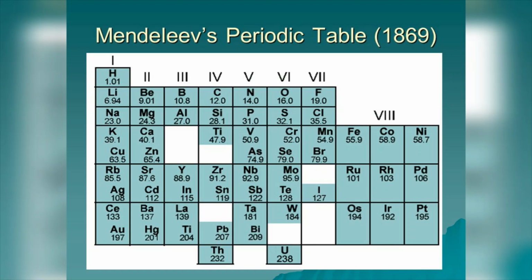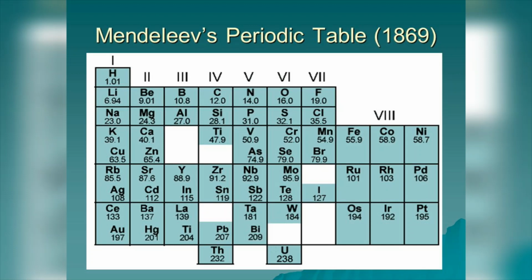Let us see features of Mendeleev's periodic table. Mendeleev arranged the elements in horizontal rows in an increasing order of their atomic masses, and he placed the elements with similar properties one below another, forming vertical columns. He called the horizontal rows periods and vertical columns groups. There are 7 periods in Mendeleev's periodic table. In each period, the elements are placed one after another on the basis of increasing atomic masses.